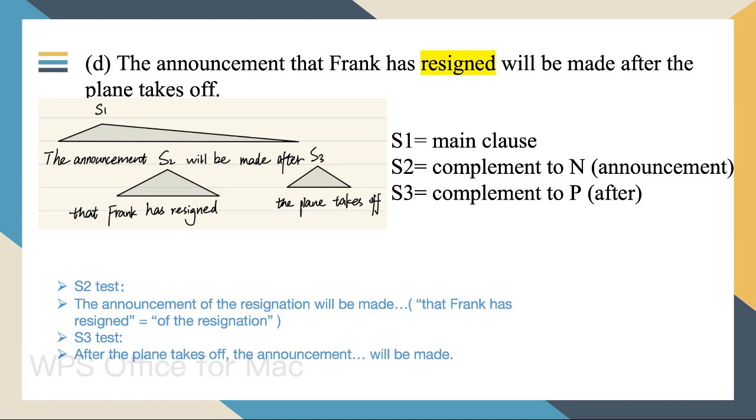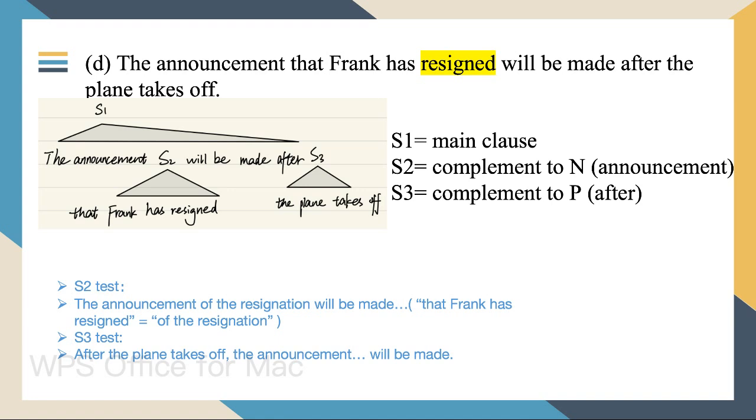We can test sentence 2 by replacing it with a noun phrase, like the announcement of the resignation will be made. That Frank has resigned corresponds to of the resignation. So sentence 2 is a complement to the noun announcement.